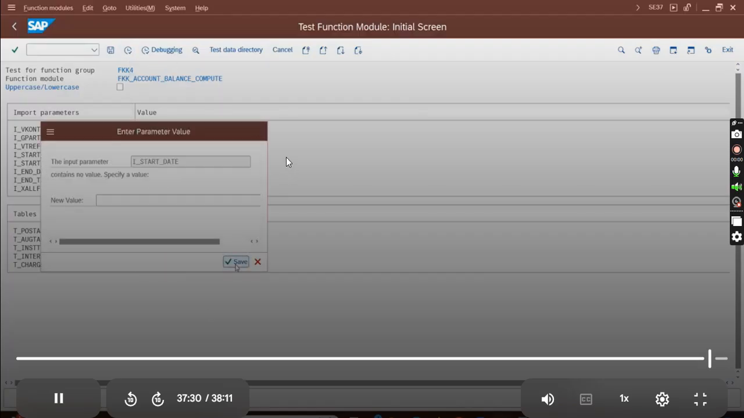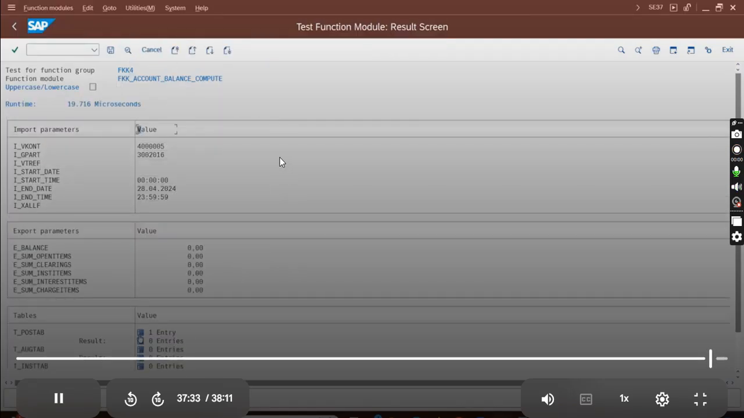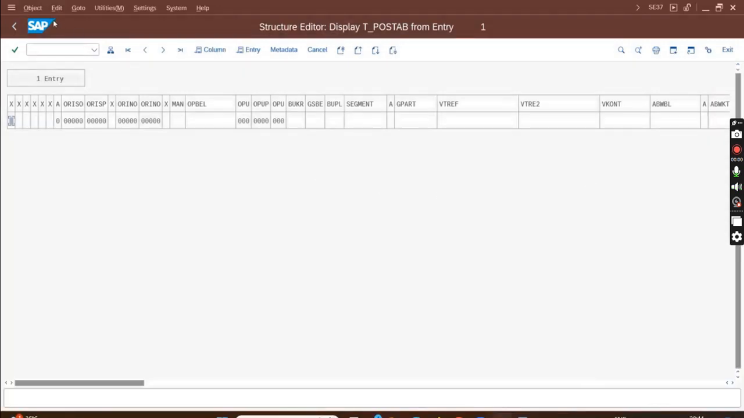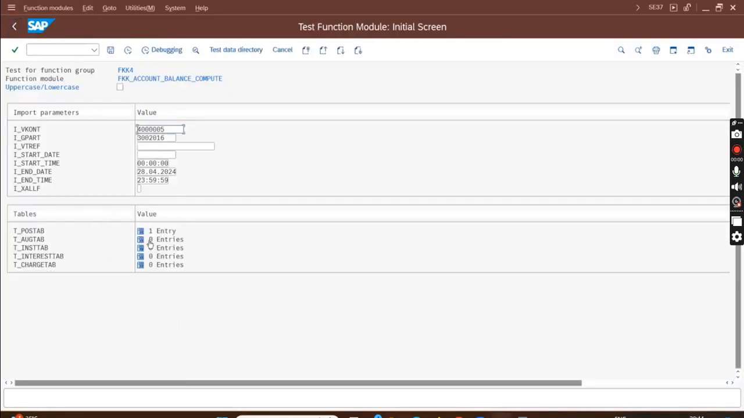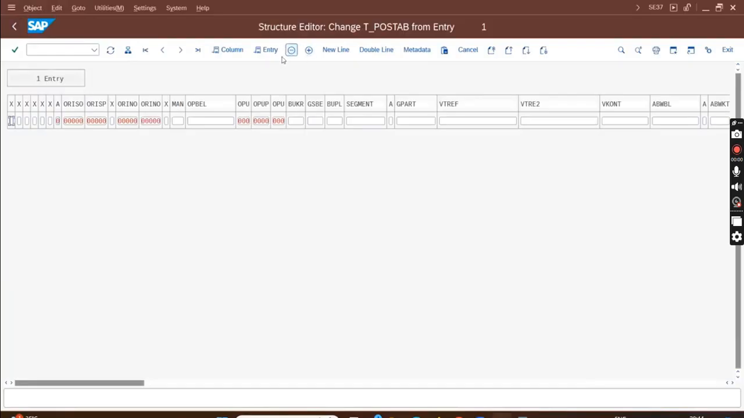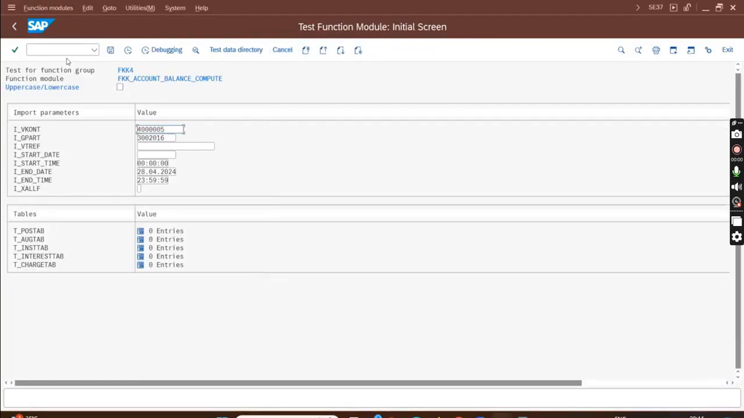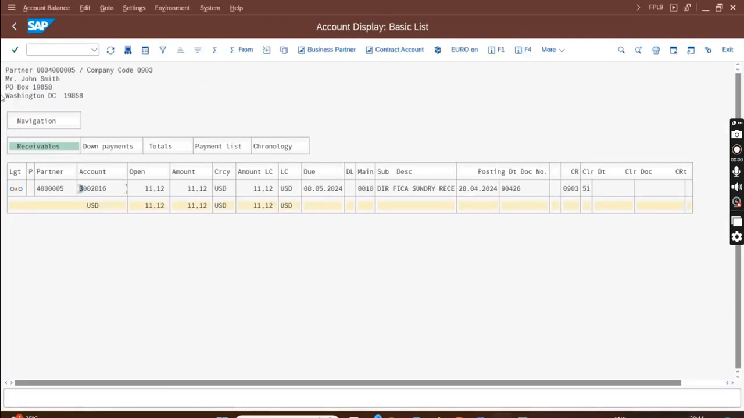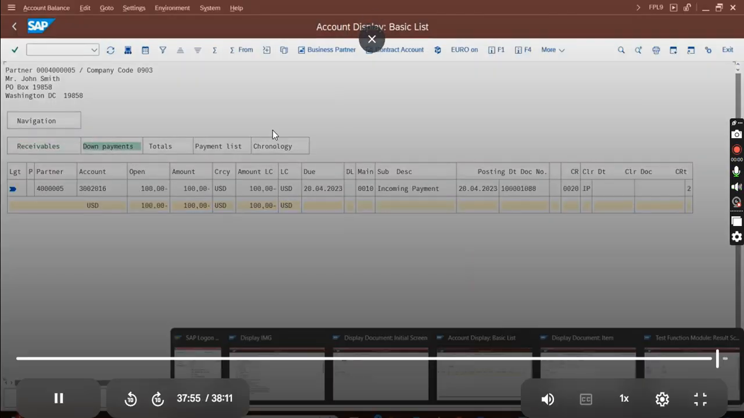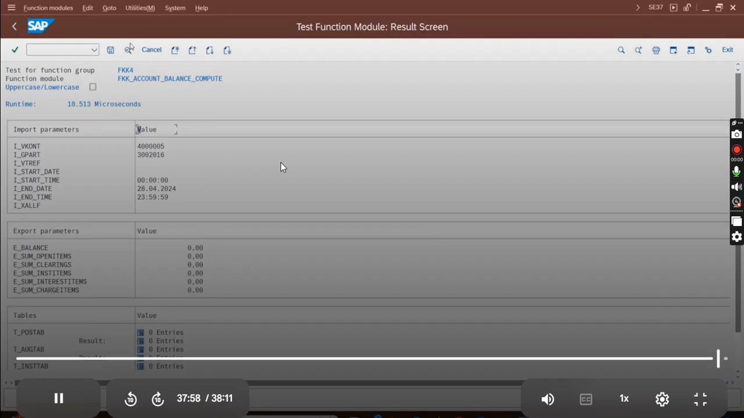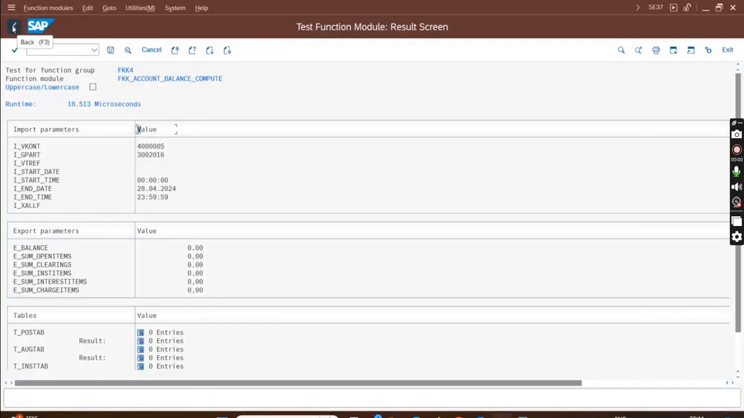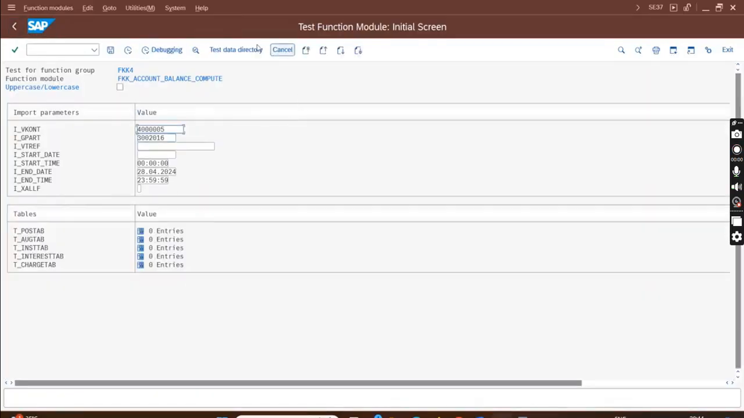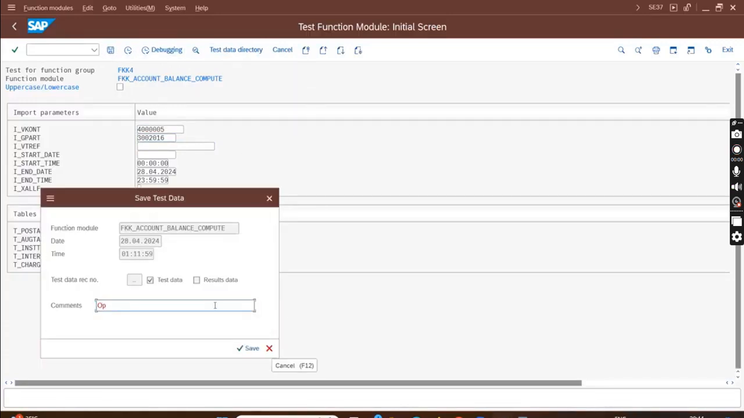This is strange. It showed me the balance. I have only one entry in the post tab. What happened? No, I still have the balance here. Maybe there is some issue. Anyway, I hope you understood the idea of how to derive it. I don't know what is wrong. I'll just save this data, open balance.